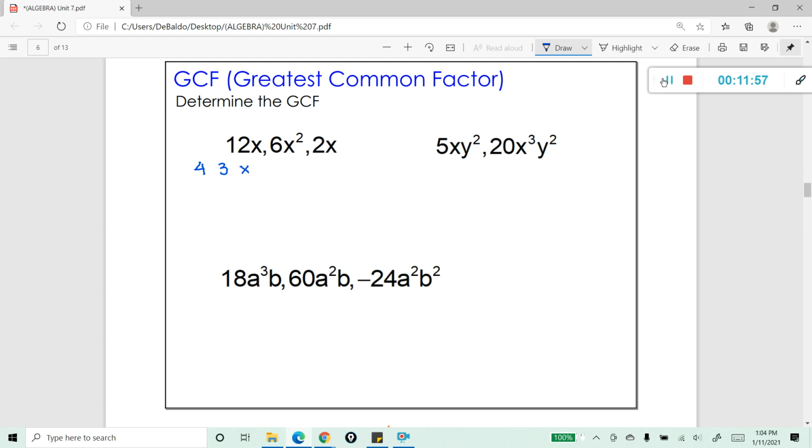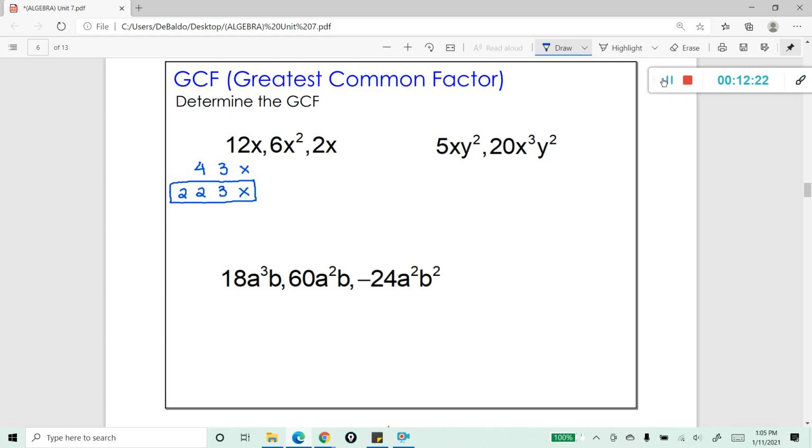Because 4 times 3 is 12, times x gives us 12x. But then we can also break down the 4 into a 2 and a 2. And then, of course, we have our 3 and our x. You can see that these are broken down into the smallest pieces that make up 12x. Those are called factors.